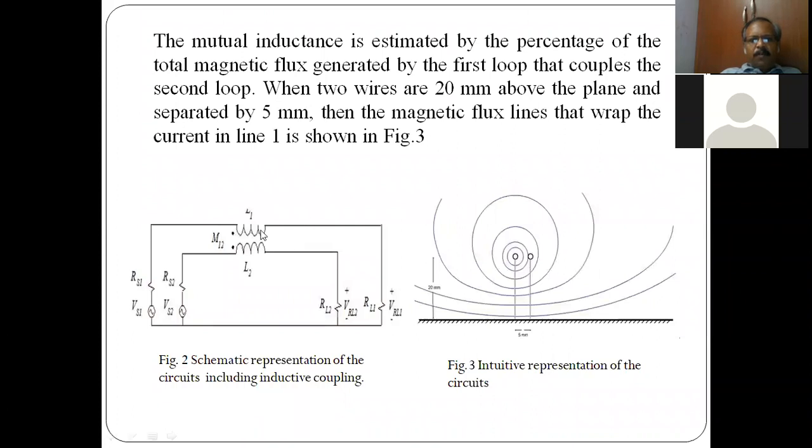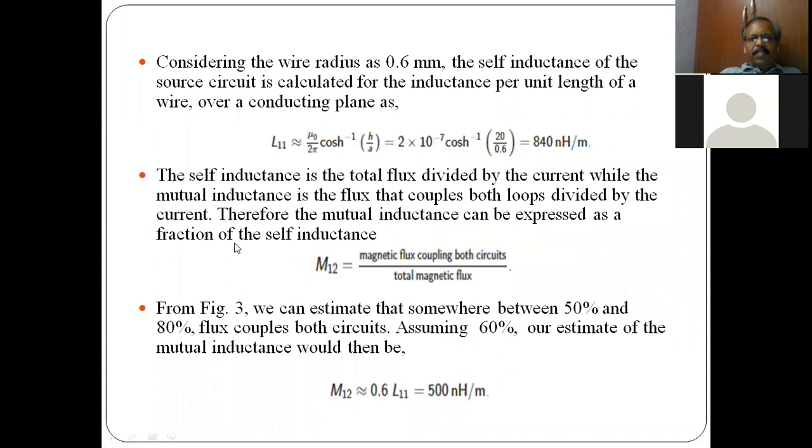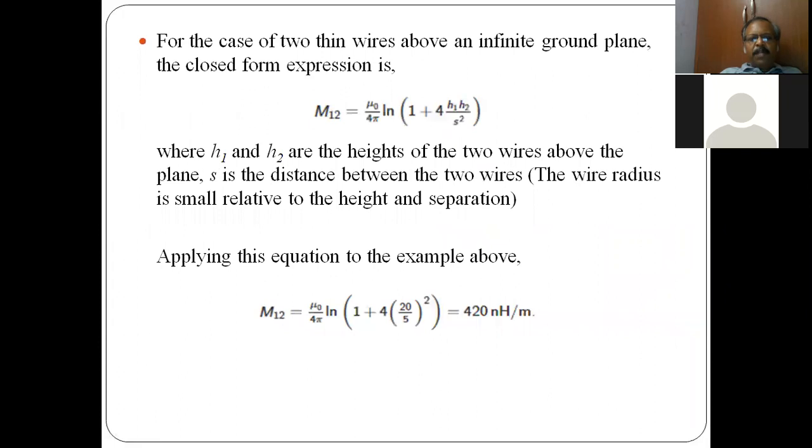So this is the equivalent circuit. There is a magnetic field coupling between the two lines, and we can see with some assumptions the expressions for self-inductance and mutual inductance.